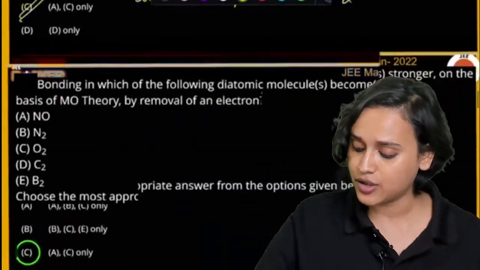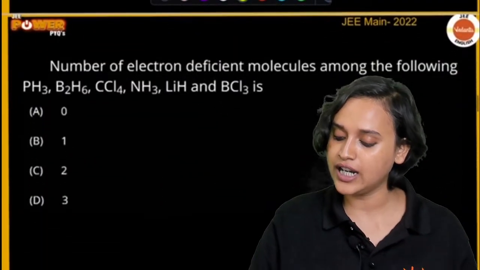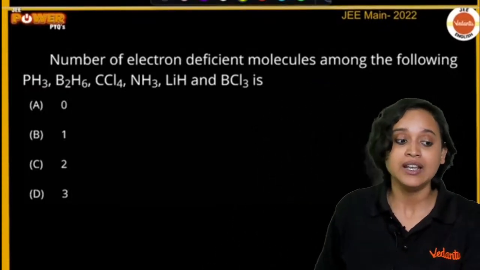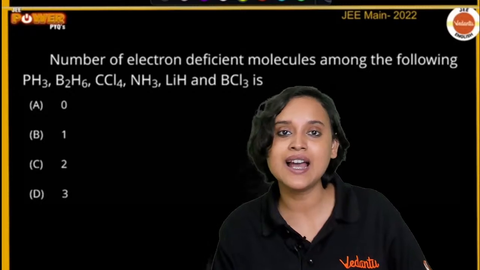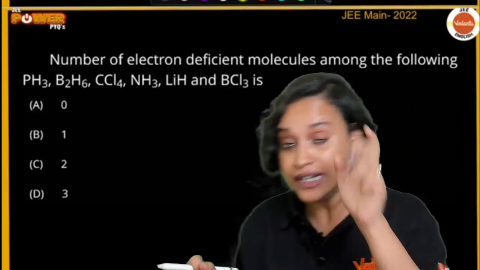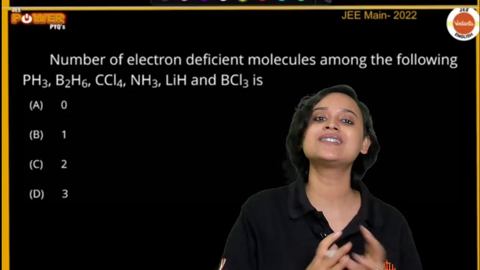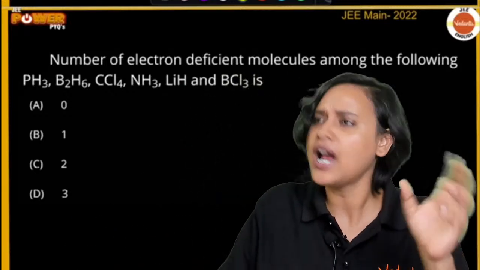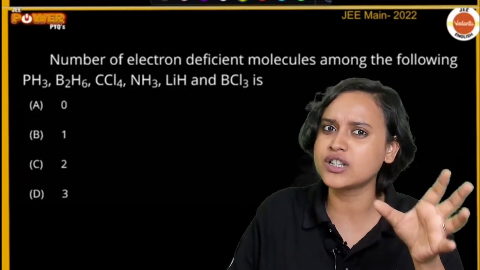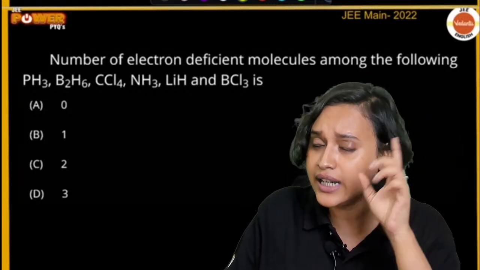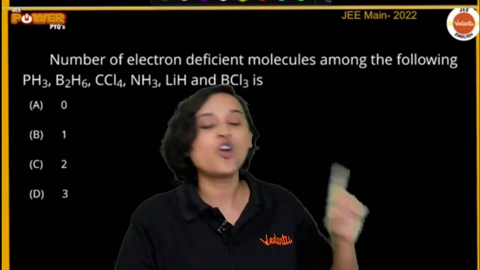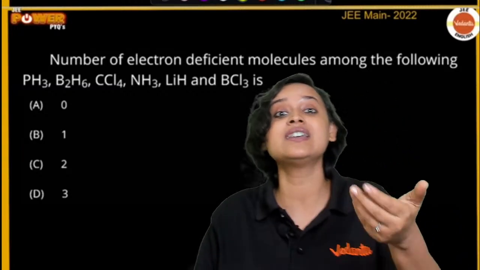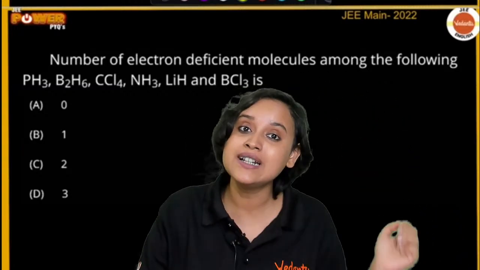Chalo. Next question for us is, number of electron deficient molecules among the following are. Electron deficient. Do you remember the octet rule in the chemical bonding chapter? We studied Kossel and Lewis octet rule, and then we studied that octet rule is not universal. Why is it not universal? Because obviously it has disadvantages.